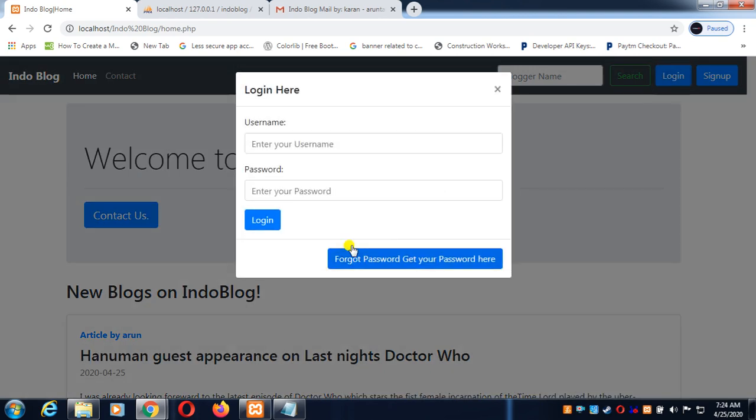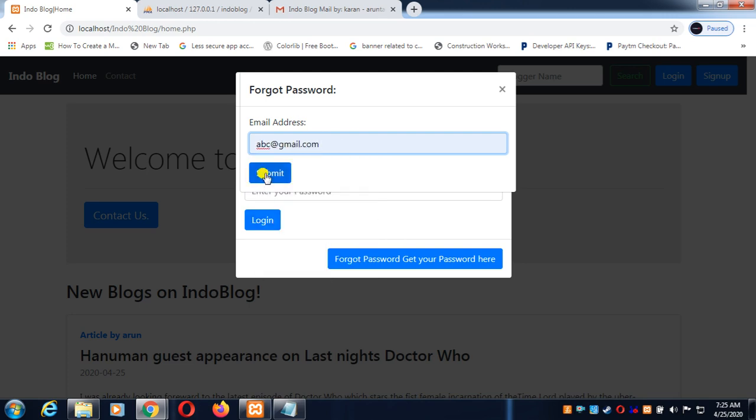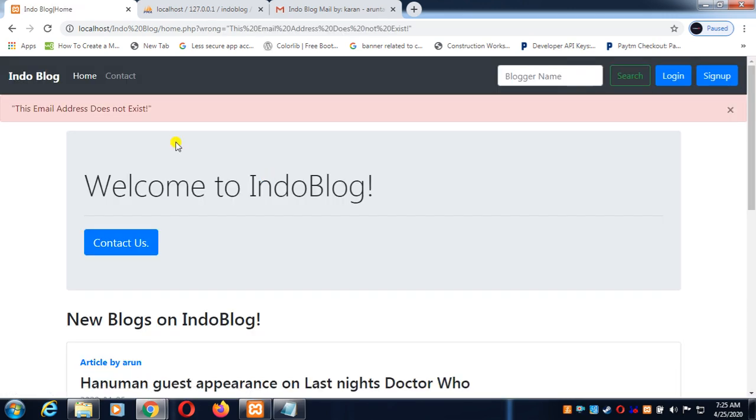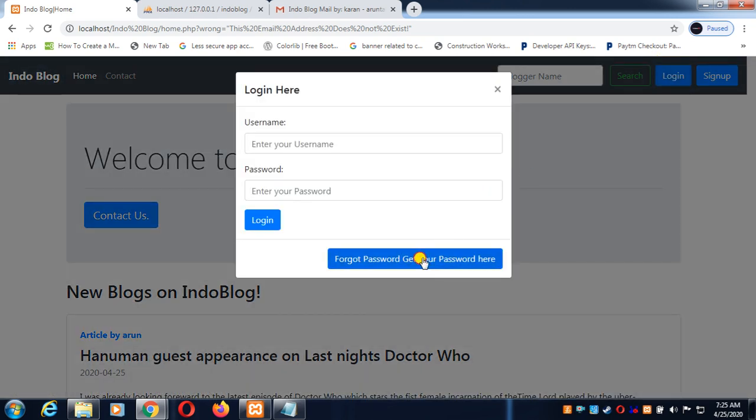Now for example, if I have forgotten my password, I can also get my password from here. Now for example, I am typing an email address that is never registered on this website. This email address does not exist. It is showing this message because this email address has never been registered on this website, and I am trying to get a password for it, so it will not allow this. Okay, so let's check with the correct email address.